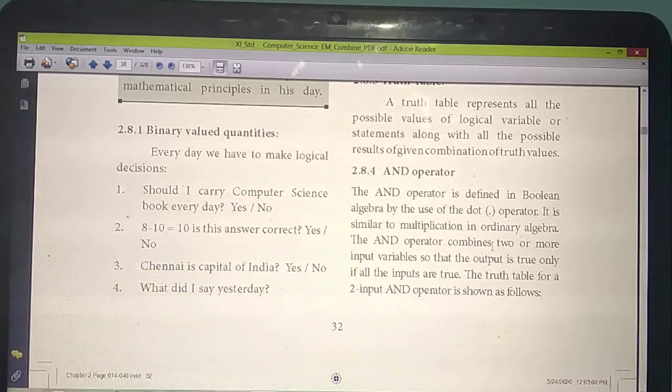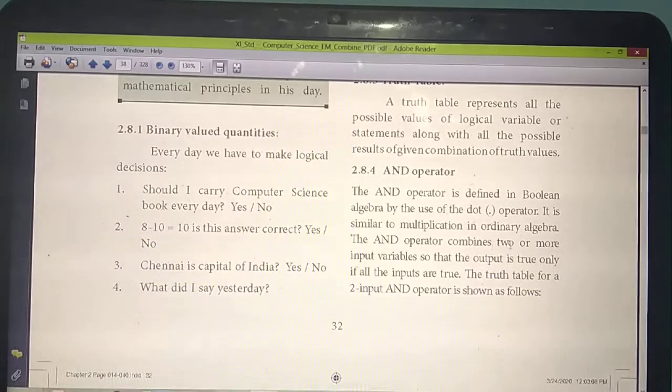Again and again I am telling. Separately they will ask questions like this for 3 marks or 2 marks, sometimes 5 marks. So what are the things you have studied in the AND operator? The AND operator is defined using the symbol dot. It is similar to normal multiplication. Here also we can give two or more variables as input. You will get the answer true only if both inputs are true. In all other cases you will get the answer false.